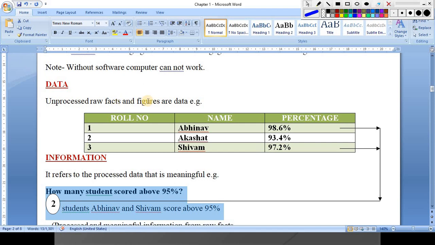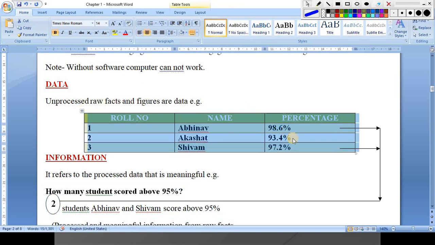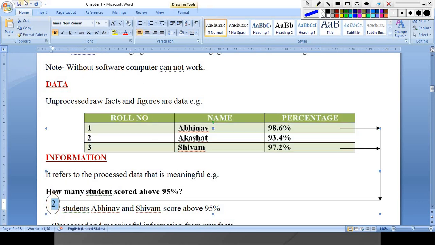Unprocessed raw facts and figures are data, and when your data is processed, it becomes meaningful information. Clear? So this example is here to help you understand. This is data. When this data is processed to find how many students scored above 95%, we find 2 records. So this is information.